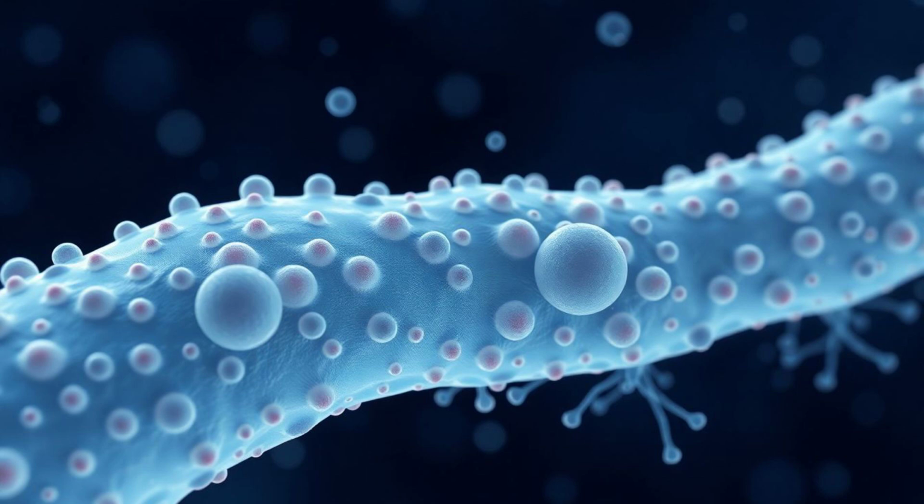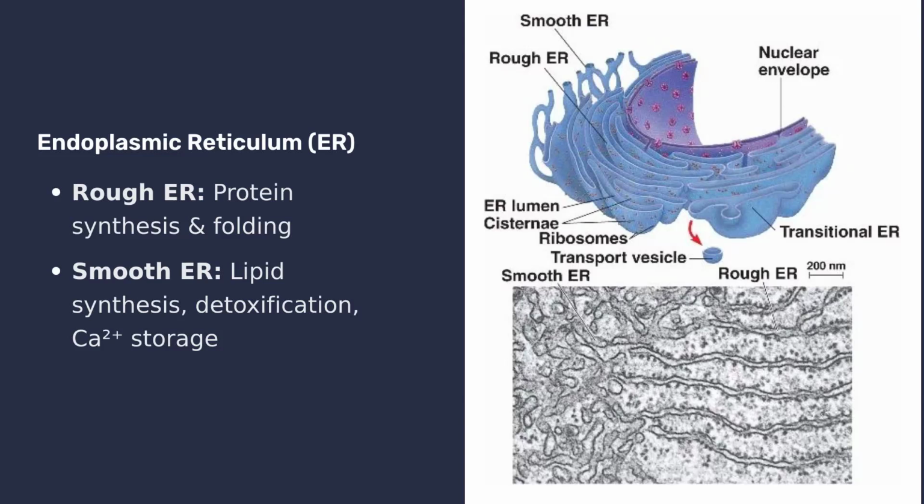Next, we have the endoplasmic reticulum, or ER, a vast network of interconnected membranes. It comes in two forms: rough ER, studded with ribosomes, which synthesizes and folds proteins destined for secretion or membranes, and smooth ER, which is involved in lipid synthesis, detoxification of drugs and poisons, and calcium storage.